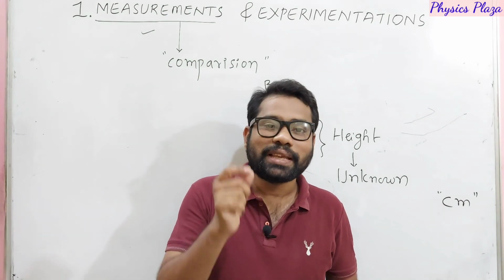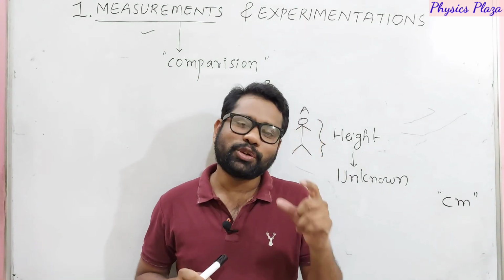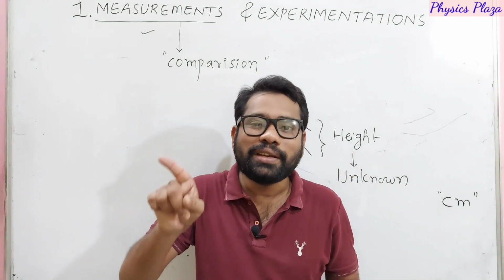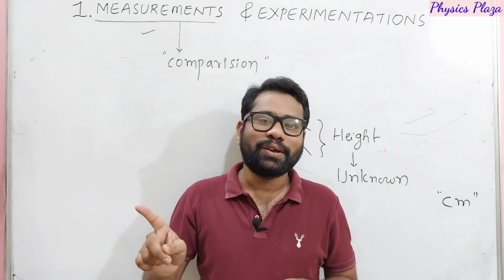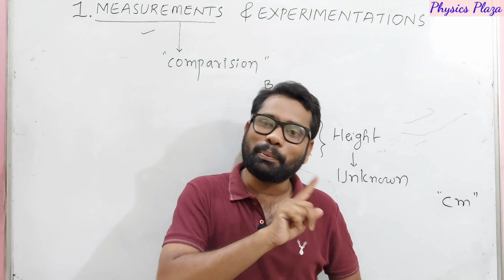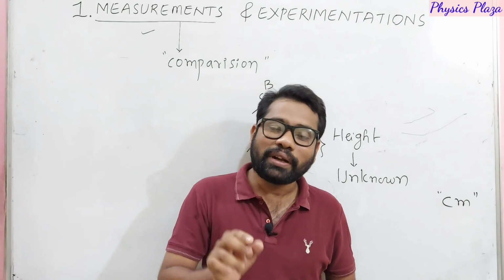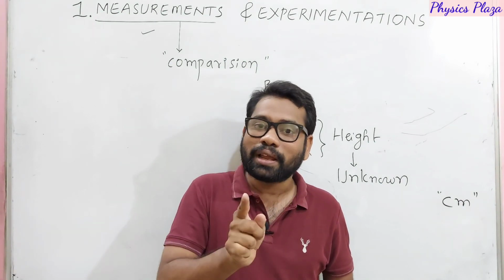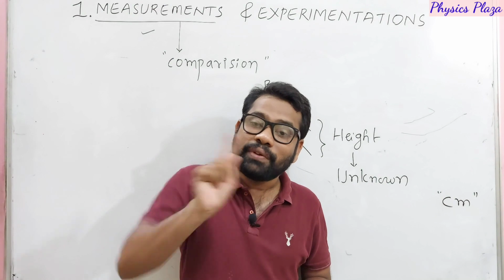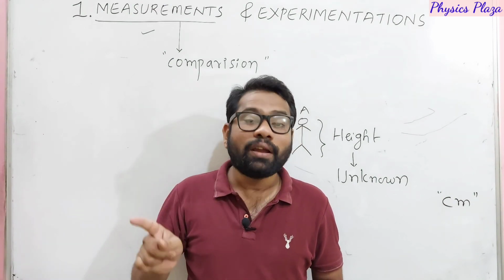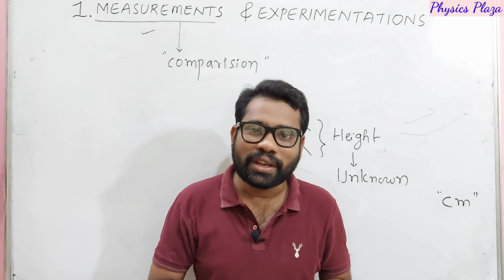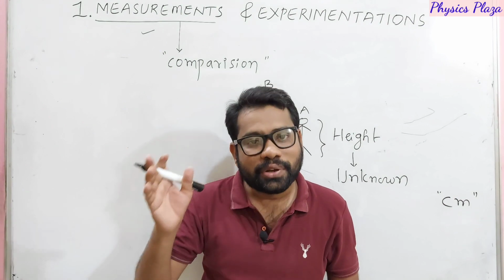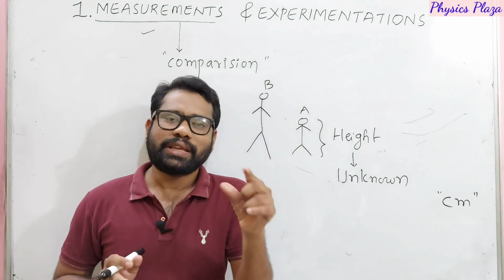Children, that's what we are saying, same nature. There you want to buy sugar, it is a mass, its nature is mass. But you are asking 2 meters, and meter is what? It is a length. So length and mass you cannot compare. That's what in the definition we are specifying, a comparison between an unknown quantity and a standard known quantity of same nature. Same nature means what, dear children? If it is a mass, you have to measure in kg only. If it is a distance, you can measure in meter. So that is the meaning of same nature.